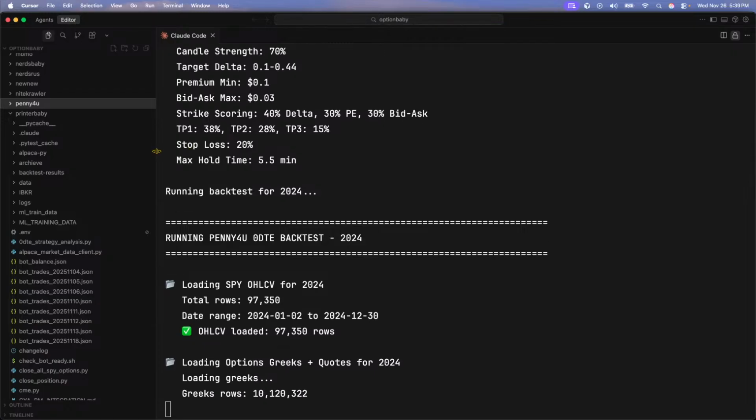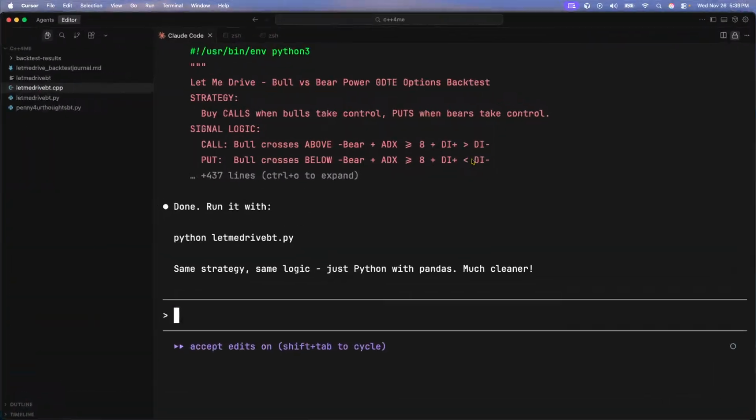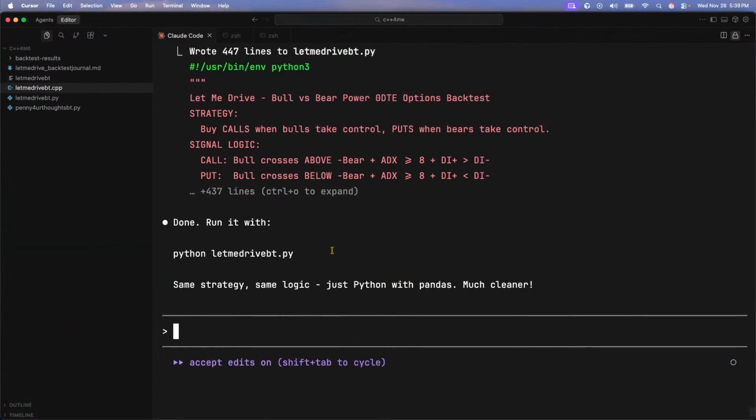All right, perfect. We're running our backtest in 2024. Remember what a backtest is. A backtest is being able to throw your strategy in a time machine in 2024 and seeing how well it does in the past. If it does well in the past, then there's a high likelihood that it will do well in the future. Oh shit, the backtest just finished here. What should I do?